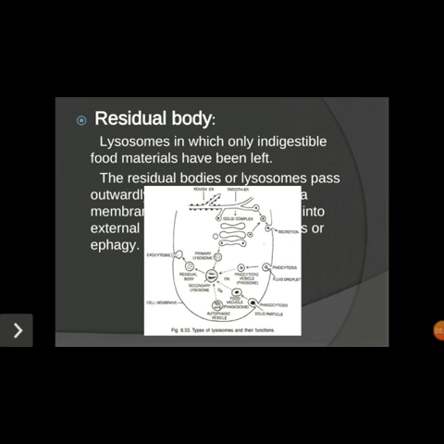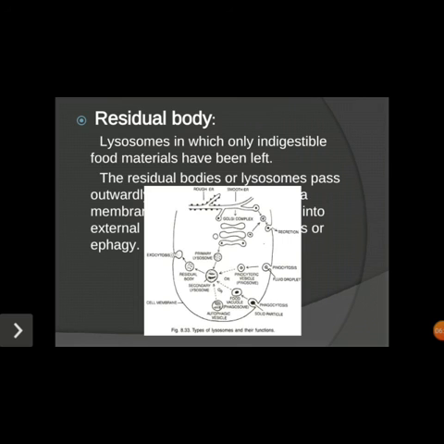From the primary lysosome, the hydrolytic enzyme will be inactive, then it takes up the food material, and when the food particle enters, it gets converted into the secondary lysosome, where the hydrolytic enzymes act on the food, and undigested food is carried by the residual body. From there exocytosis takes place, that means it releases out of the plasma membrane. So this is a mechanism we term the types and functions of the lysosome.